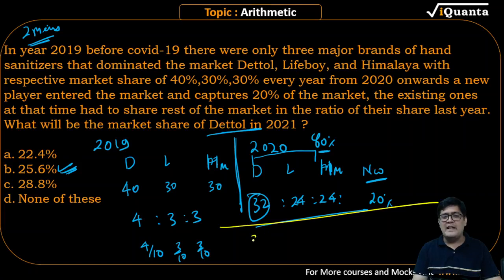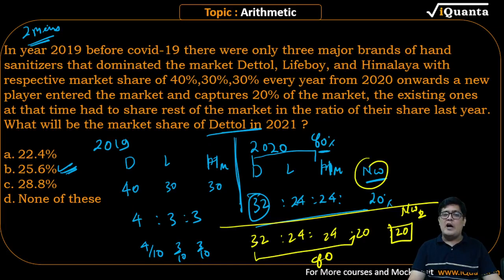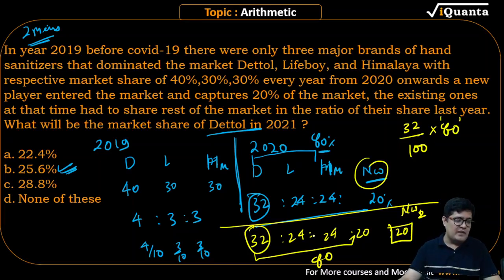See, Dettol already has 32. Lifebuoy has 24. Himalaya has 24. The new one had 20. When a new one comes, it will also have 20. That means these combined will have 80. So how much is Dettol? Dettol is 32 out of these 100. Out of these 100, Dettol is 32 by 100 multiplied by 80. This 80 is being given away in the same proportion as others.